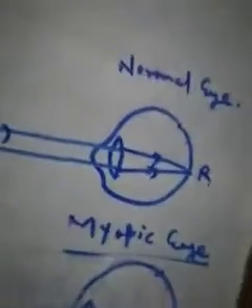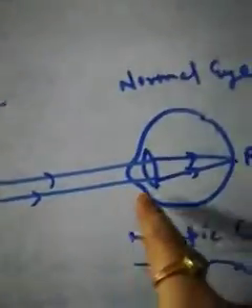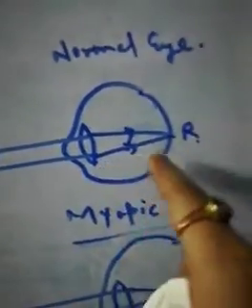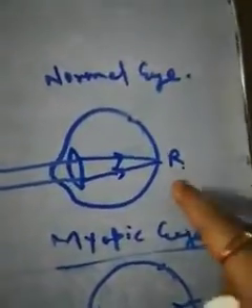When we are talking about the normal eye, objects are always focused on the retina. So for the normal eye, objects coming from infinity are focused by the eye lens on the retina.